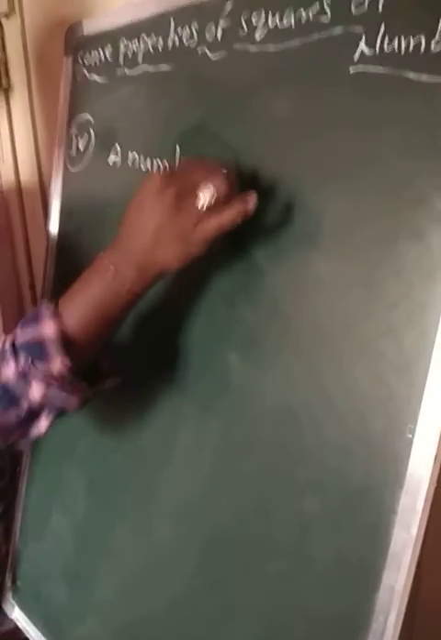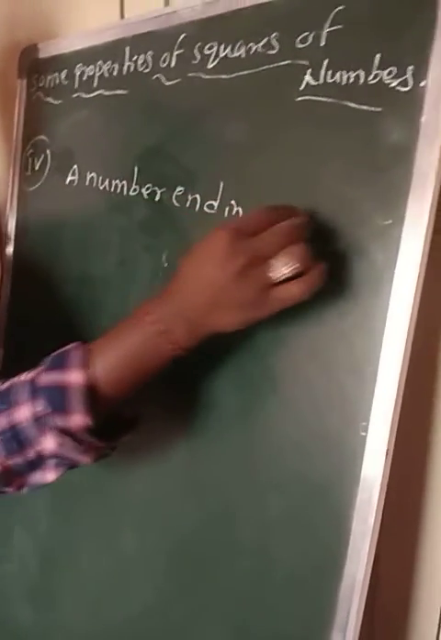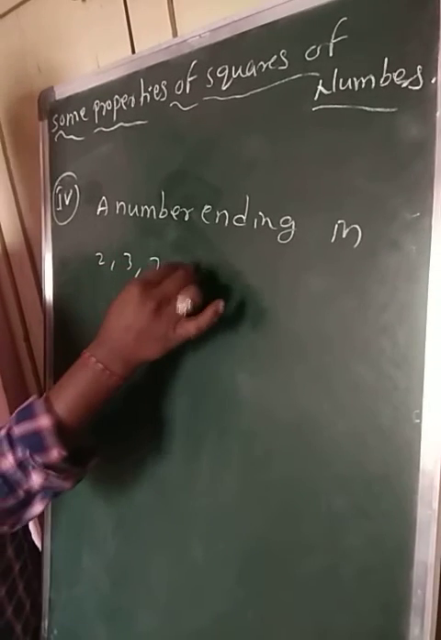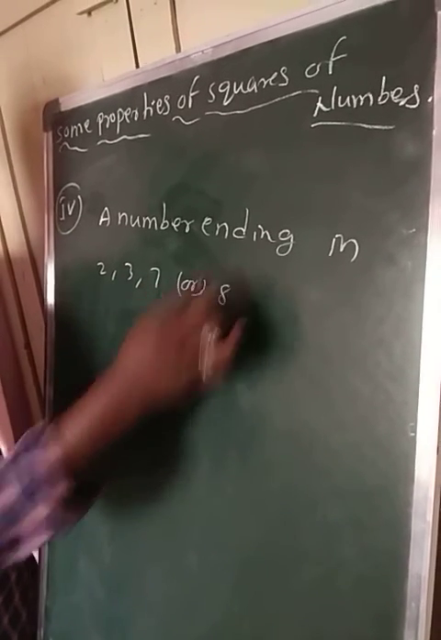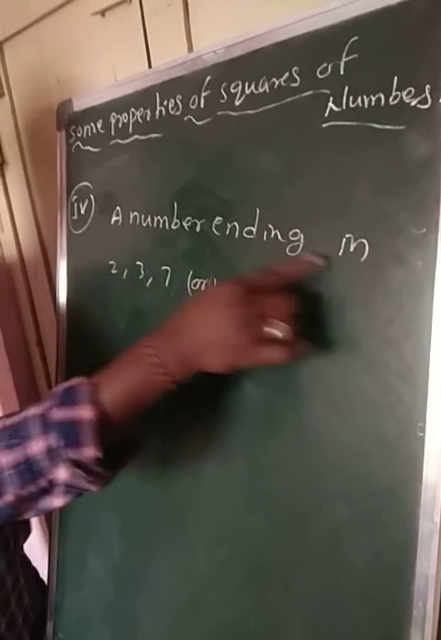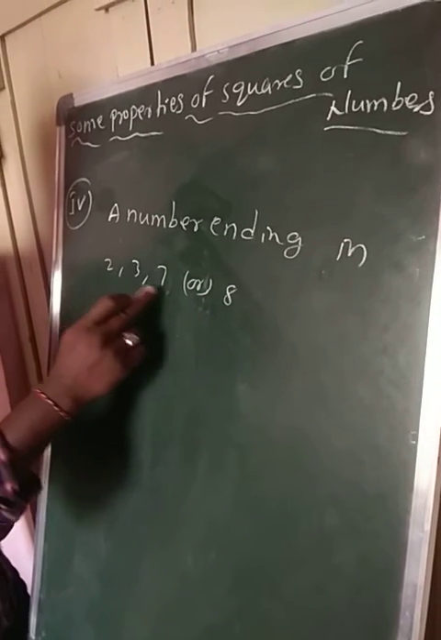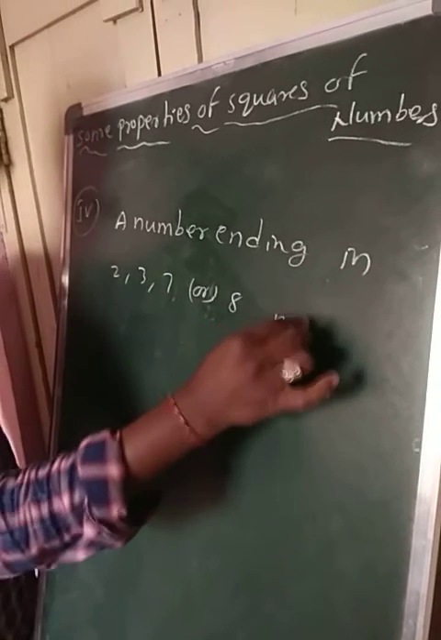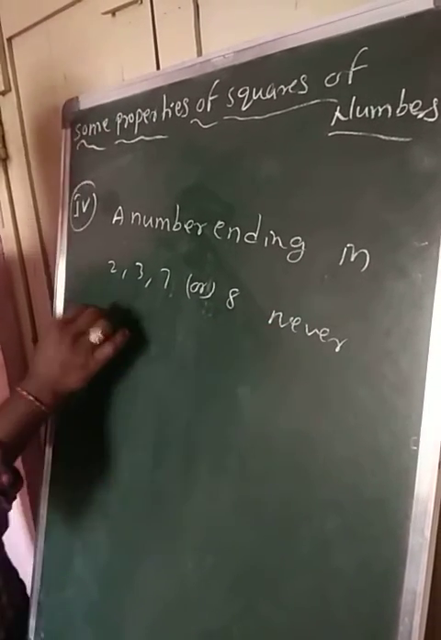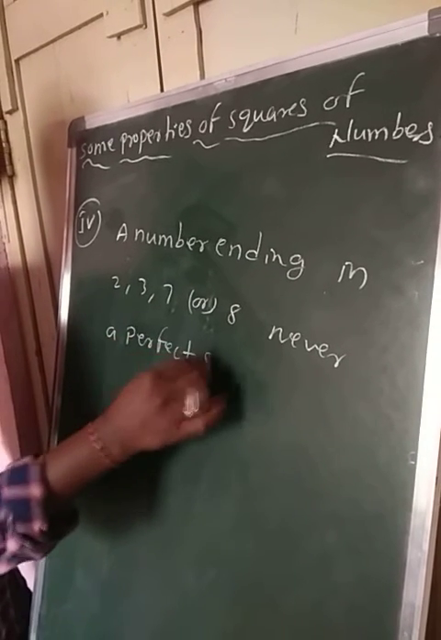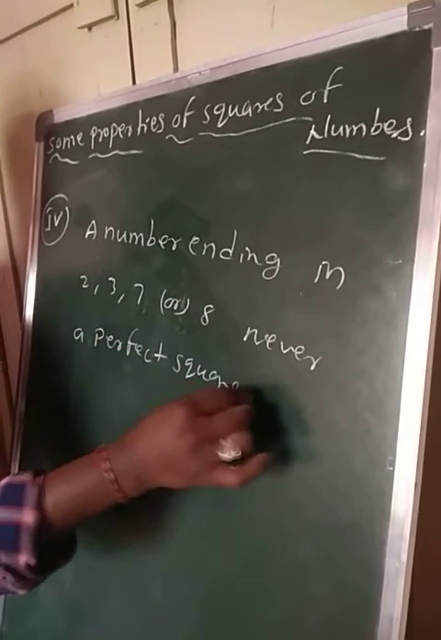A number ending in 2, 3, 7 or 8 is never a perfect square. A number ending in 2, 3, 7, 8 is never a perfect square. Okay students?